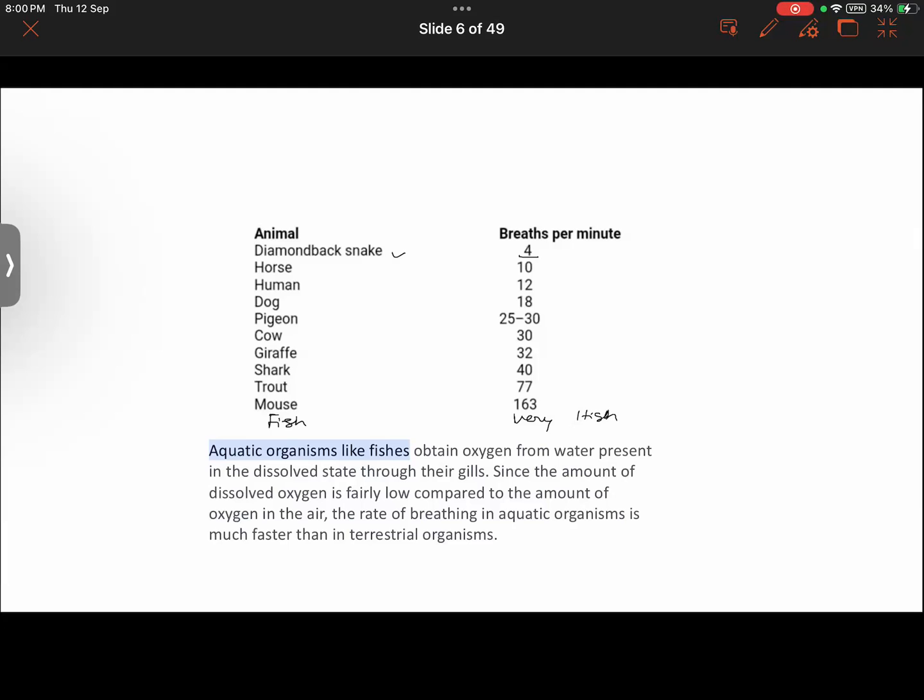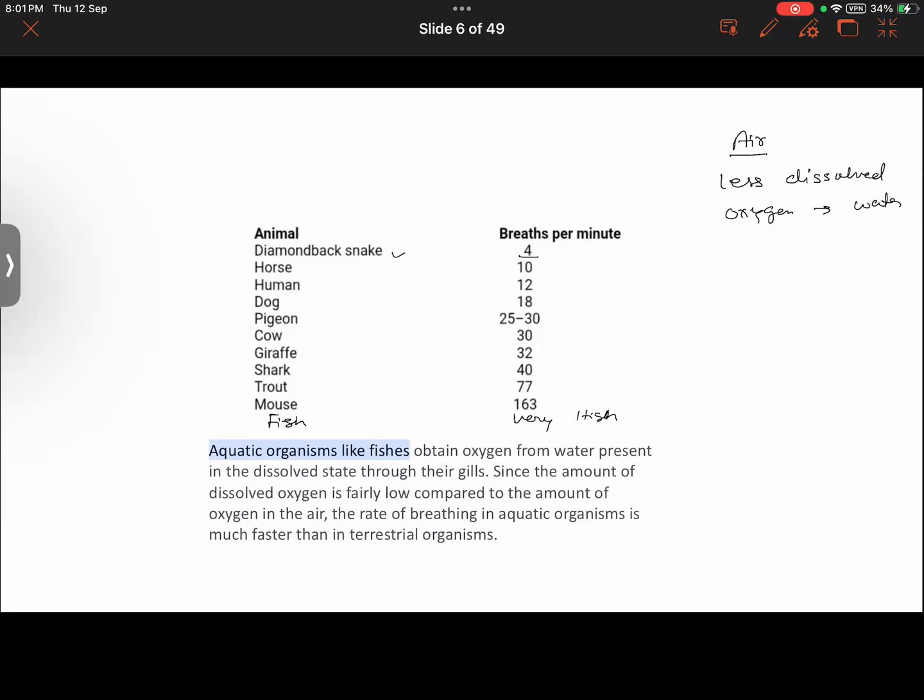Why is it that fishes have a high breathing rate? What do you think? My question was, why is it that aquatic organisms like fishes have a very high breathing rate? Can you think of this? Actually, there is less dissolved oxygen in water.